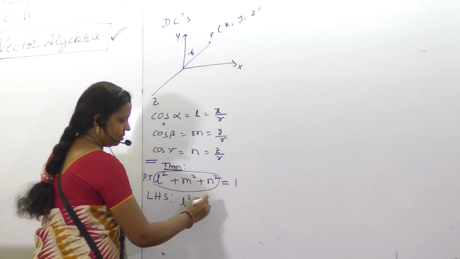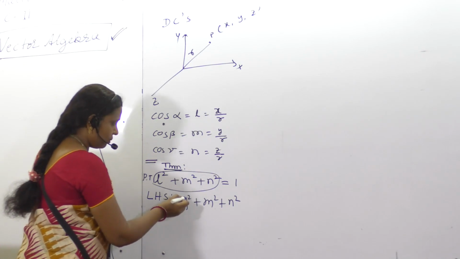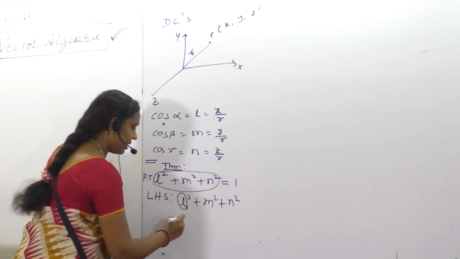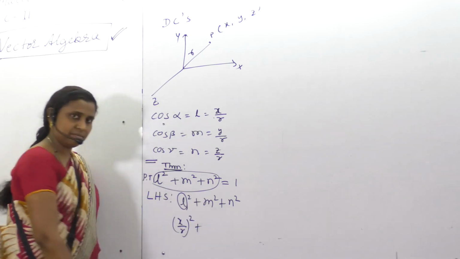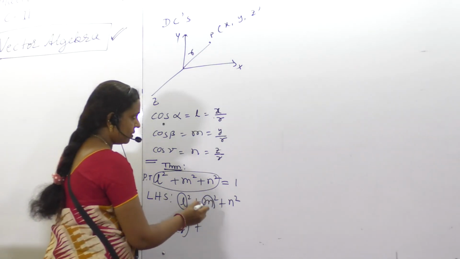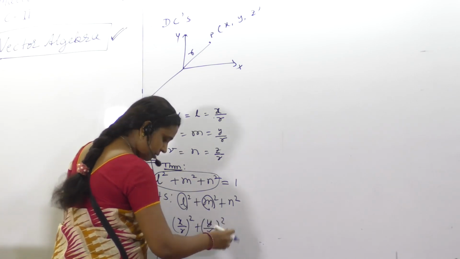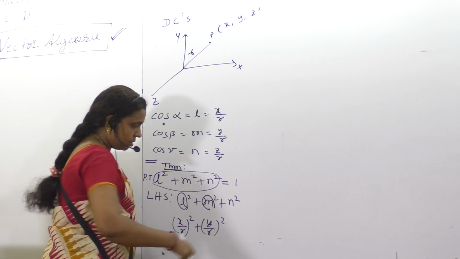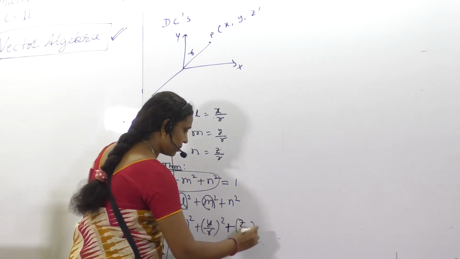L square plus m square plus n square. But what is L? (x by r) squared, (y by r) squared, plus (z by r) squared.